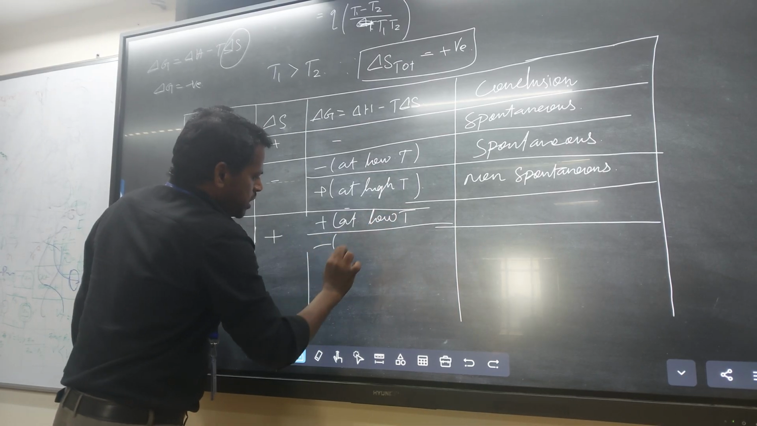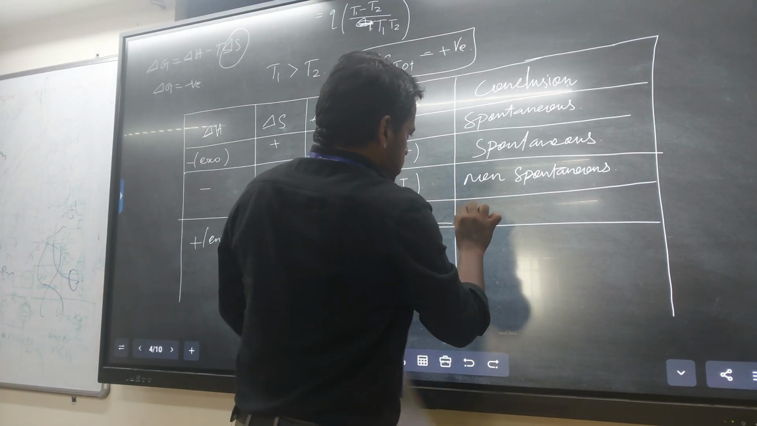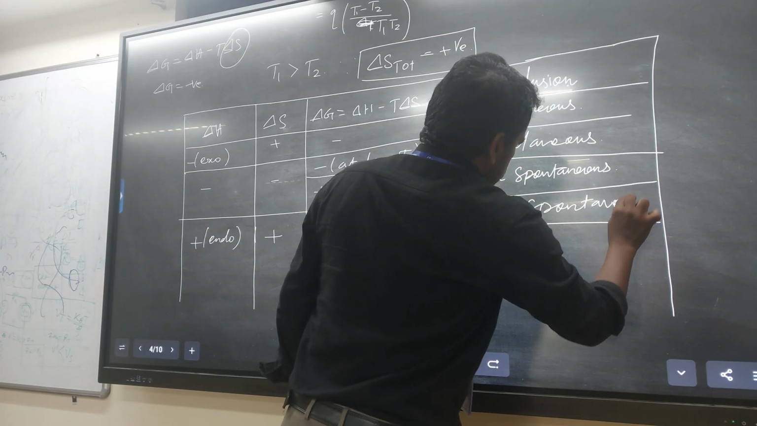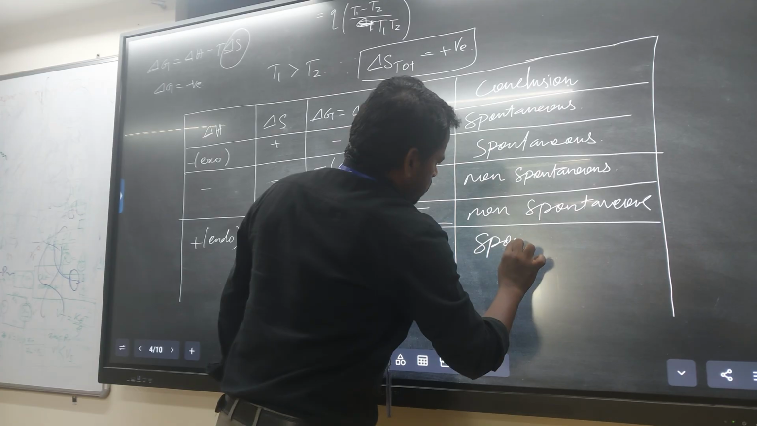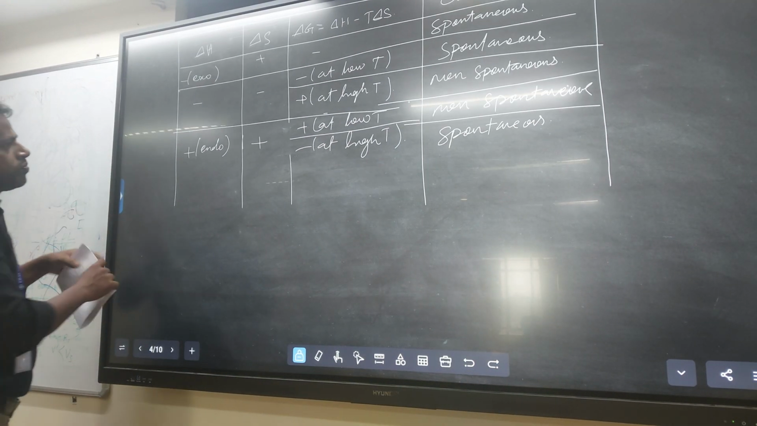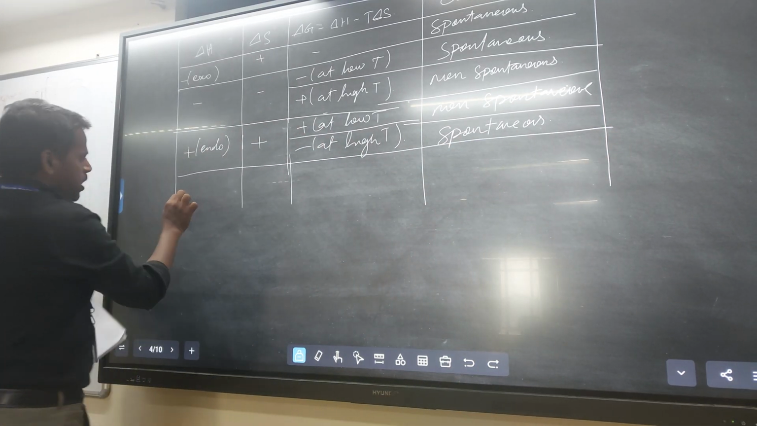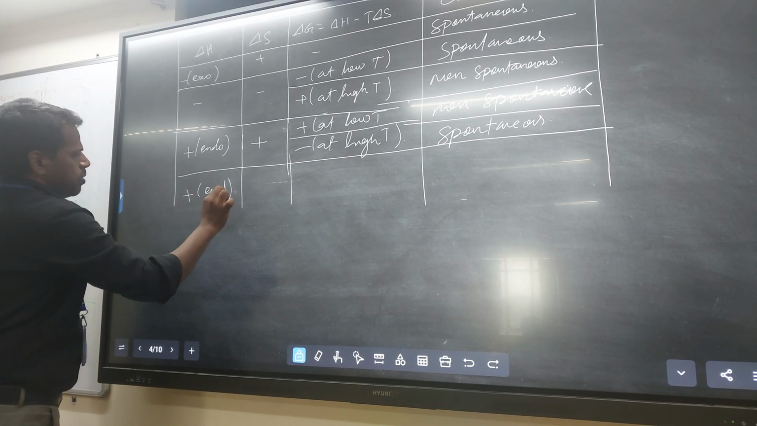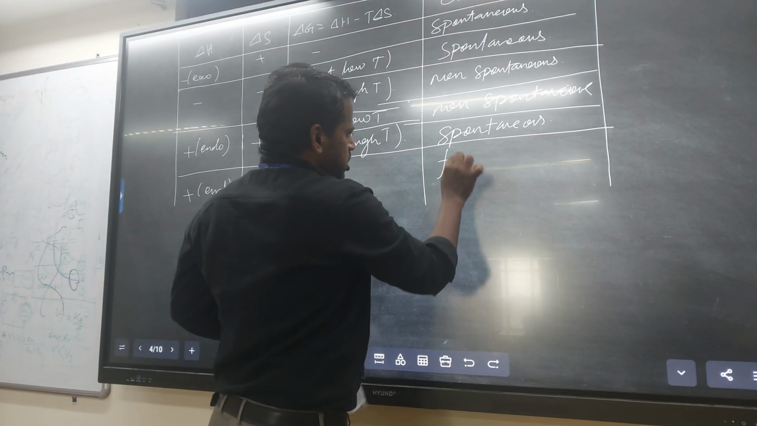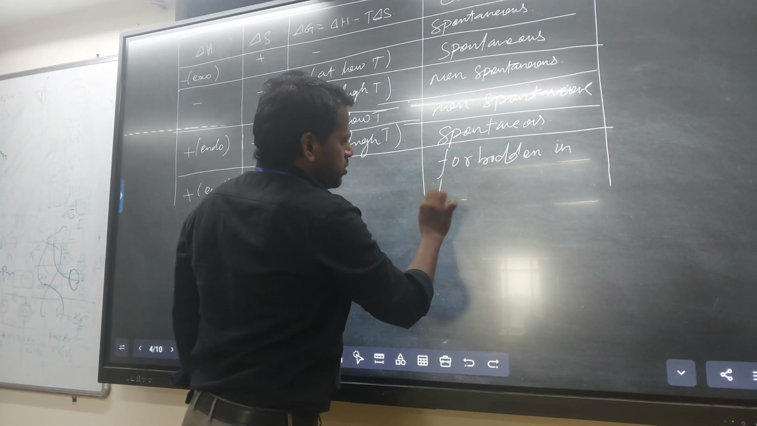Low temperature, minus at high temperature. So here this one is non-spontaneous, this one is spontaneous. The last case is plus endo. Delta H is plus means endothermic reaction. Here negative, here positive. It is only a forbidden reaction in the forward direction.